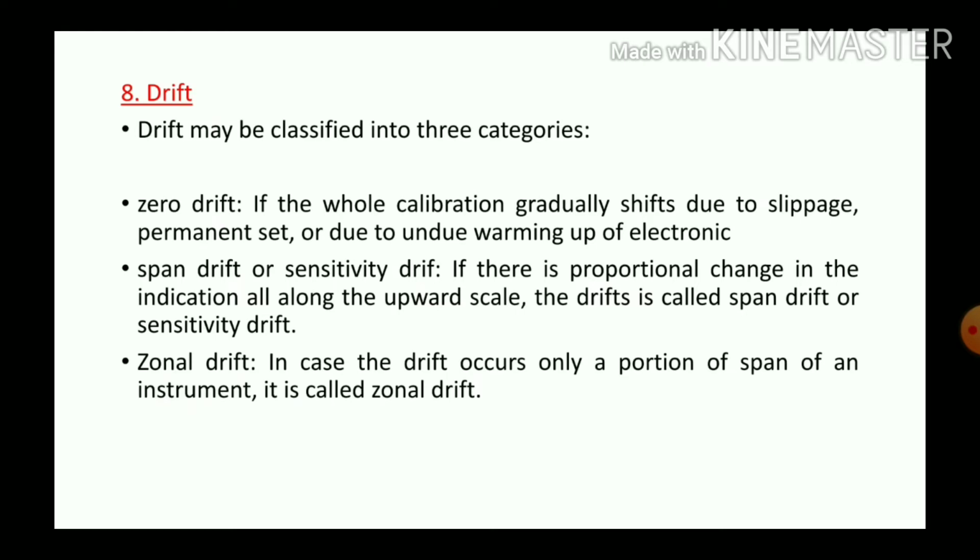The second one is span drift or sensitivity drift. If there is a proportional change in the indication all along the upward scale, the drift is called span drift. The last one is zonal drift. In case the drift occurs only in a portion or span of an instrument, it is called zonal drift.